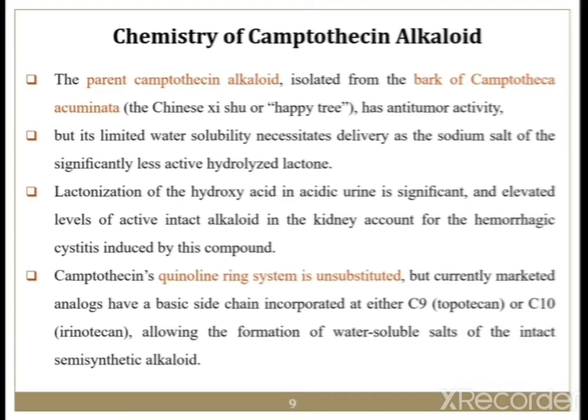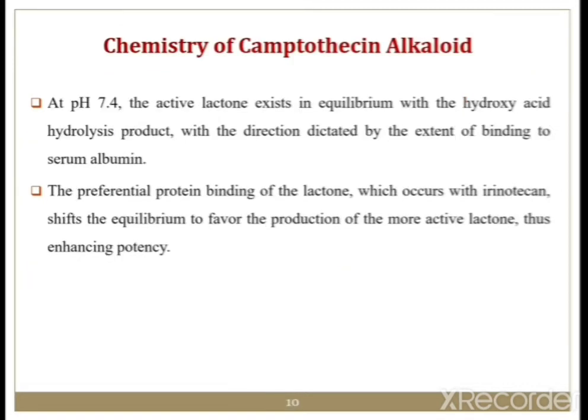So camptothecin is unsubstituted, while the two marketed examples, topotecan and irinotecan, have substitution at C9 and C10 respectively.